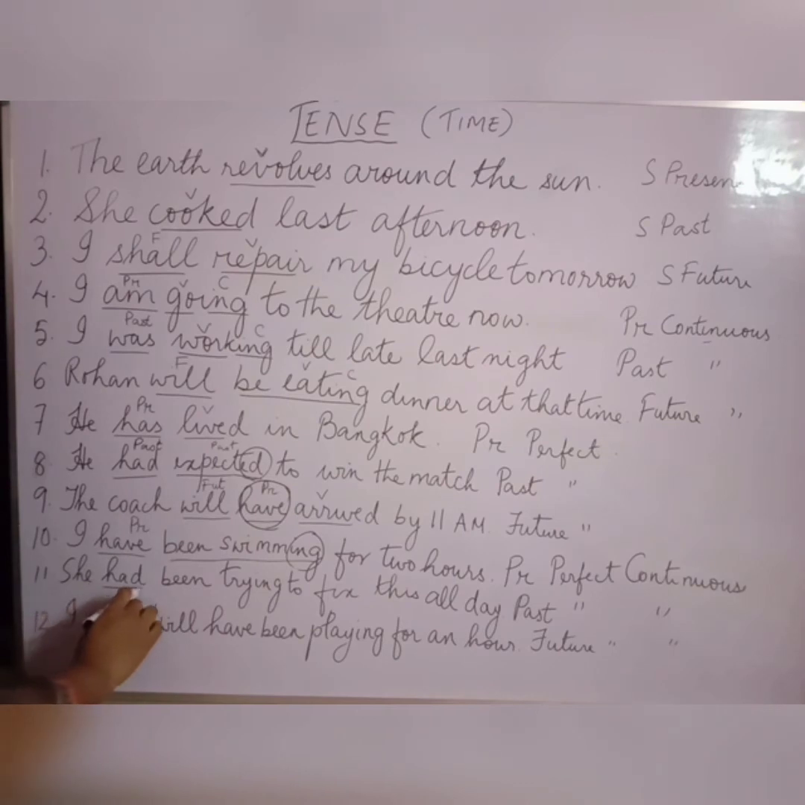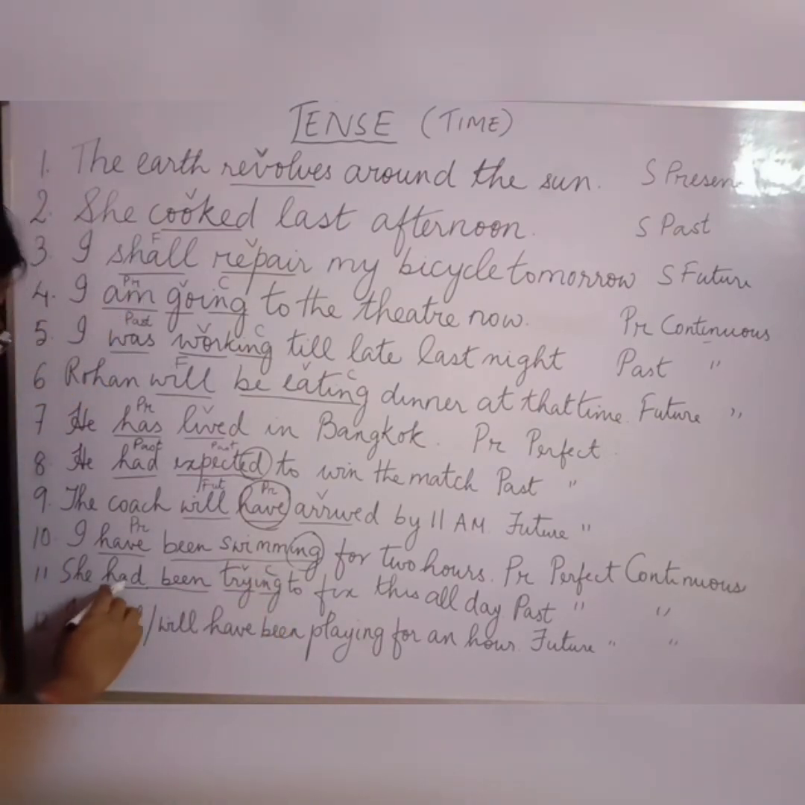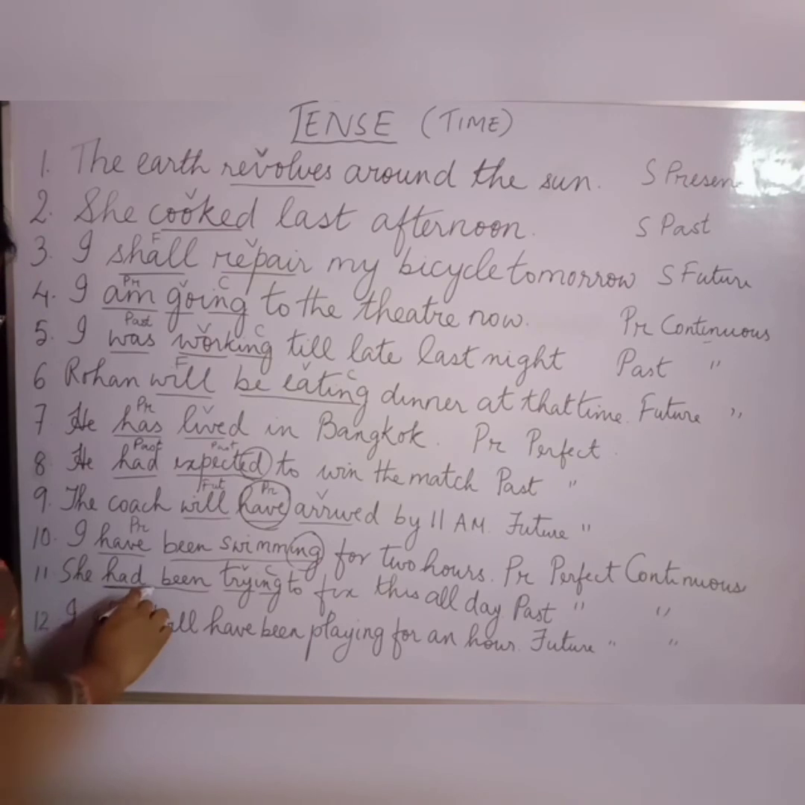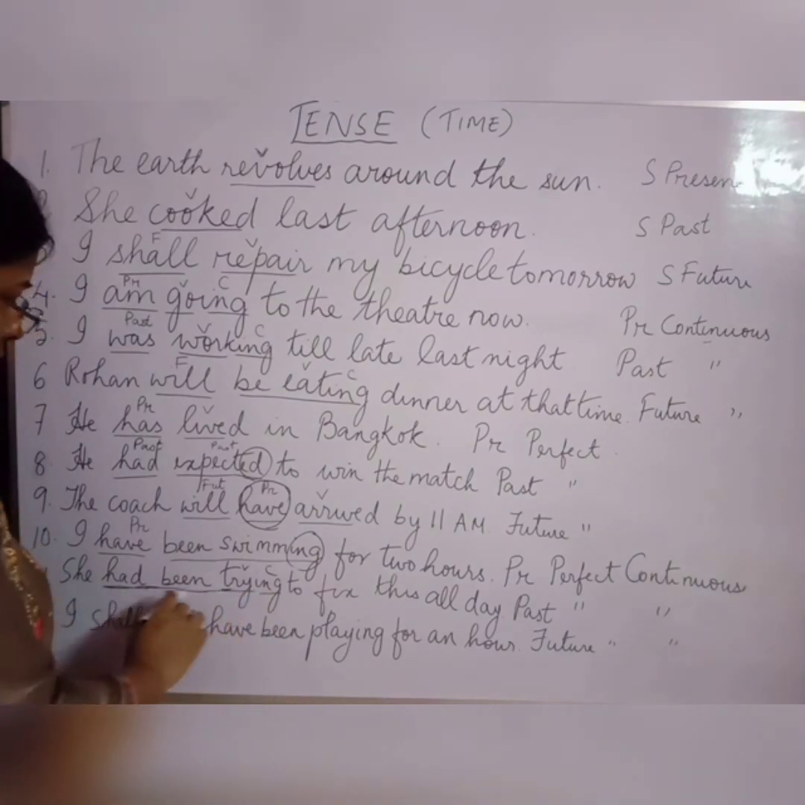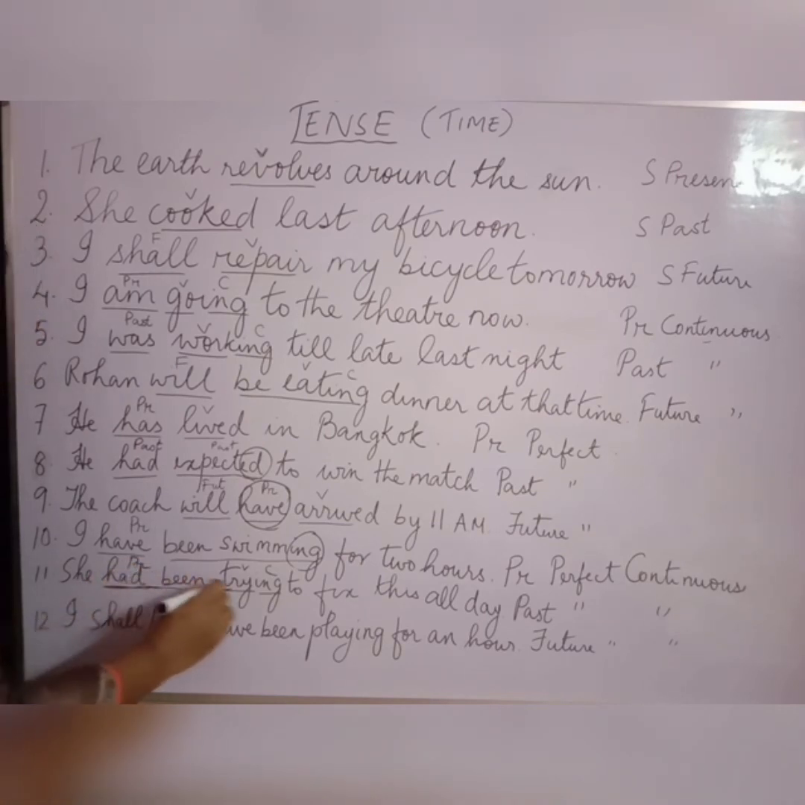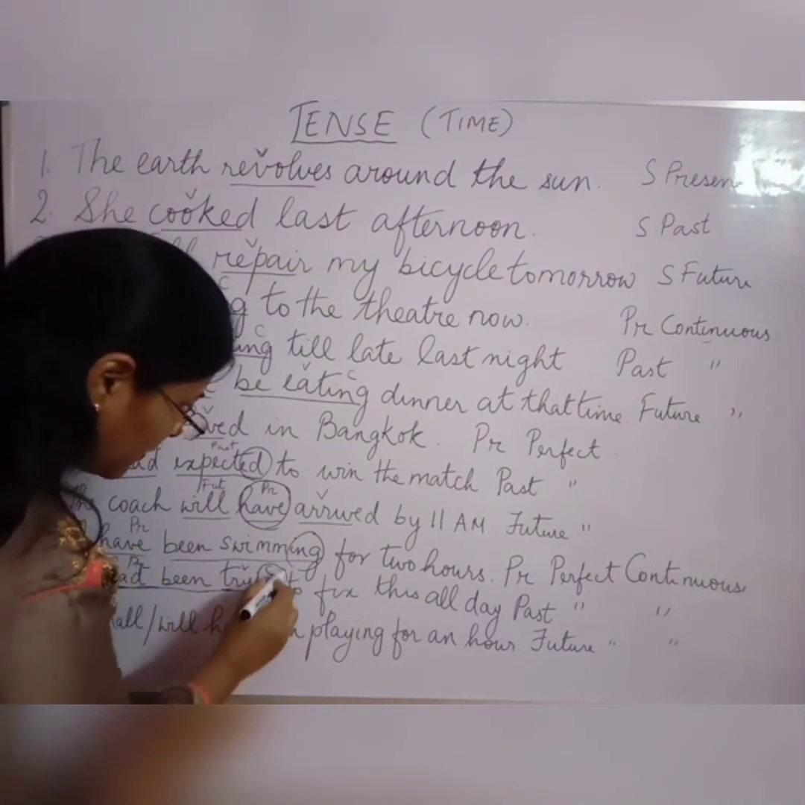She had been trying to fix this all day. Can you see had here? The had indicates perfect, as well as the sentence tells us that it has already happened, past. Had been trying. Trying is the verb here, ing is the continuous form. So past as well as perfect continuous. So the sentence is past perfect continuous tense.